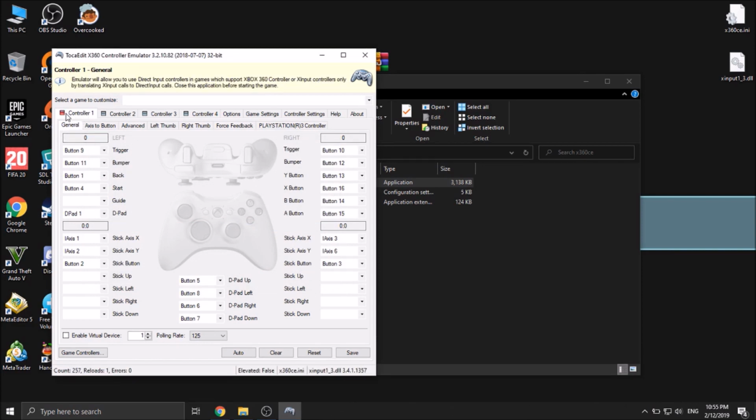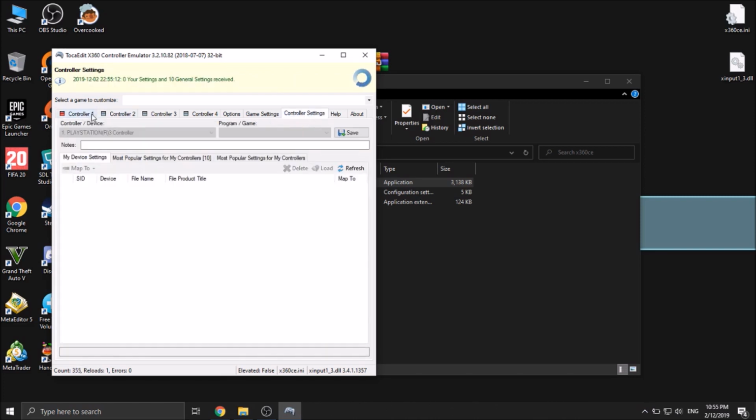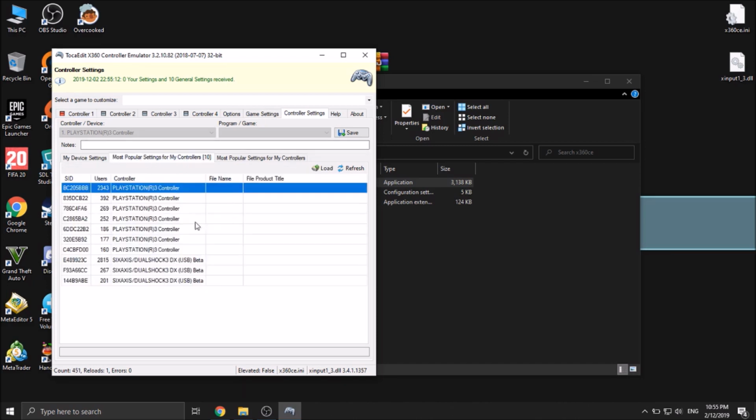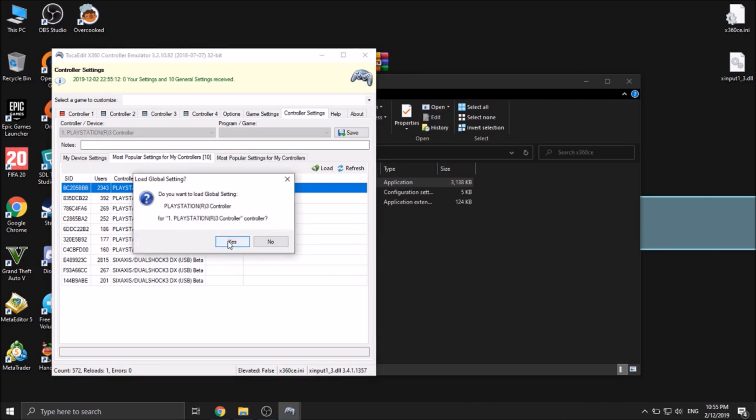As you can see here, it is red. So in order to fix that, just go to controller settings and click this, the most popular setting for my controllers. So just choose any of these. I choose this one.